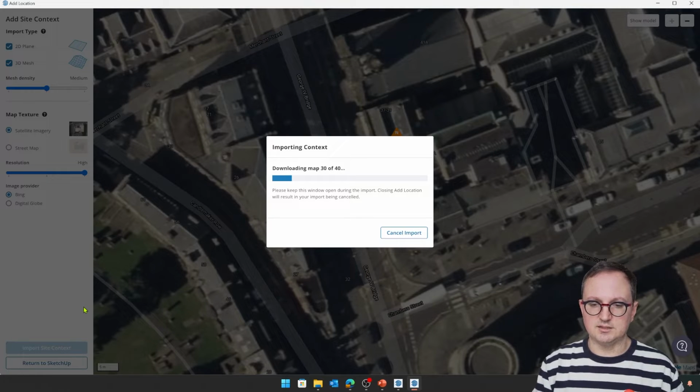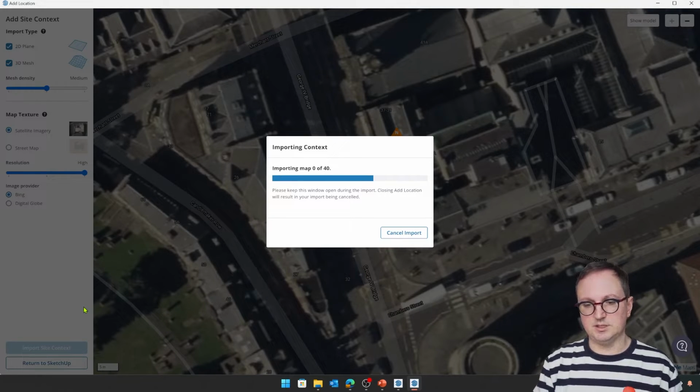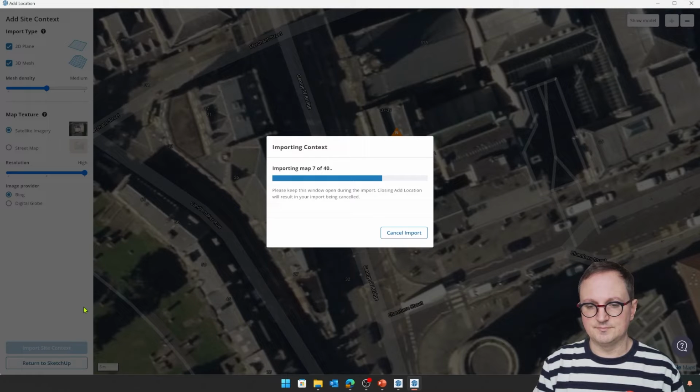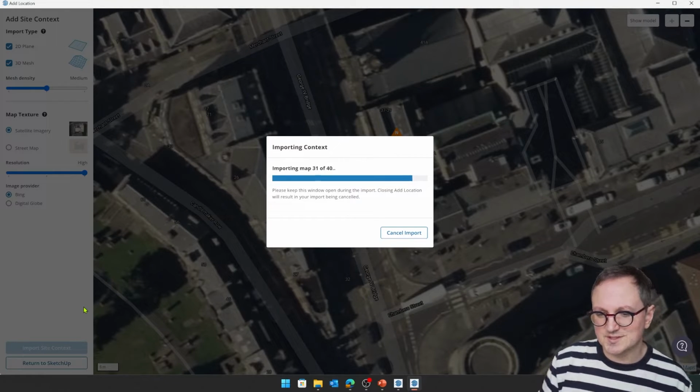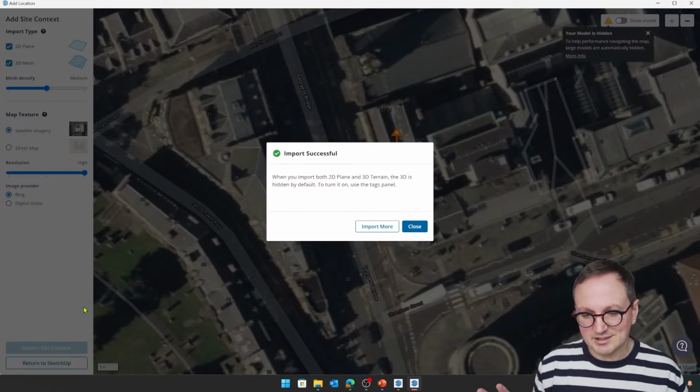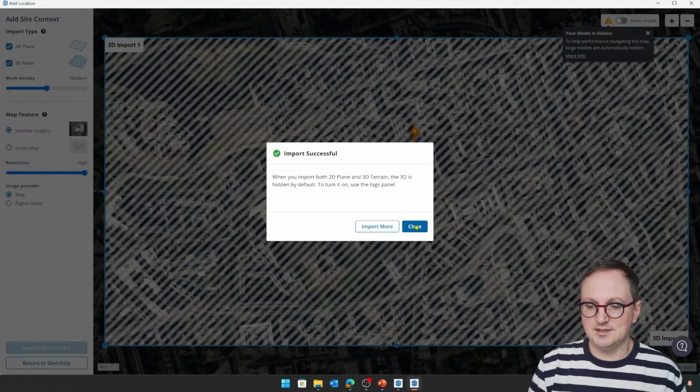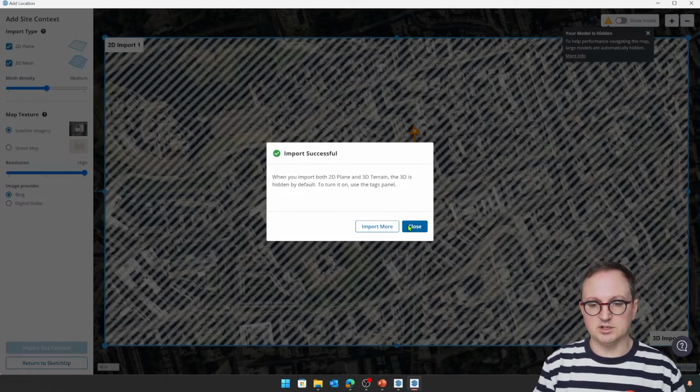Hopefully this won't take too long to do. Yeah, there we go. I can think of a few things to say just for the few seconds whilst this is going on, but I don't think I even need to. Let's go into our model and have a look at this.